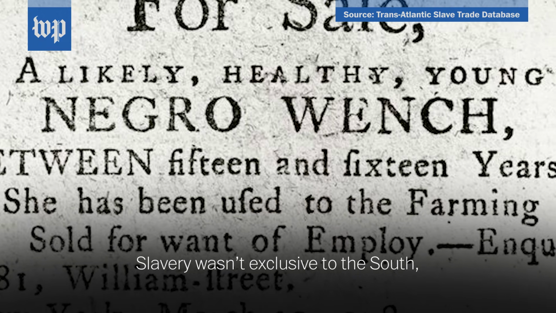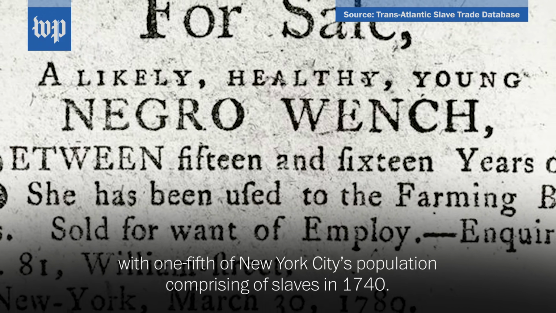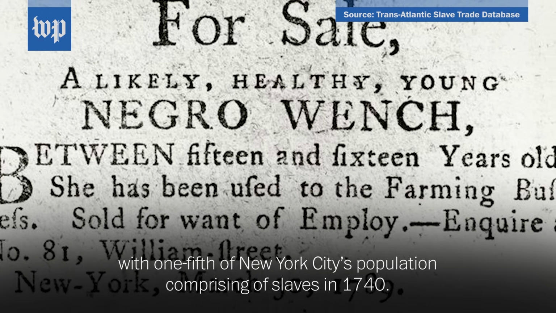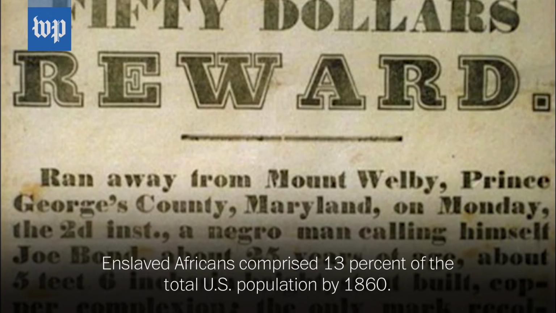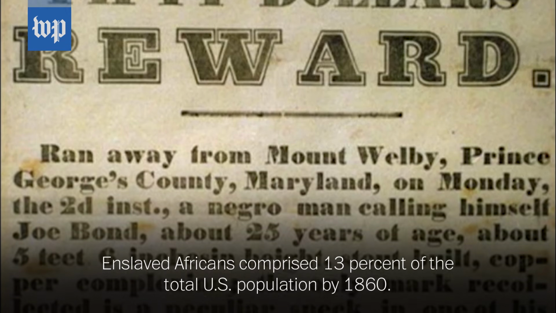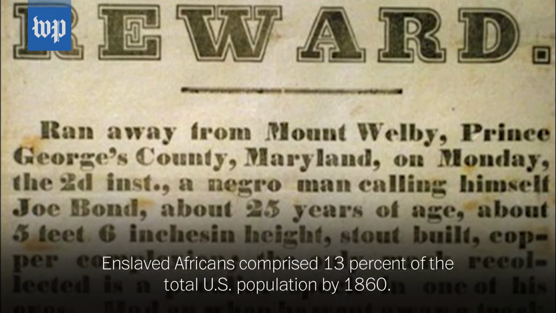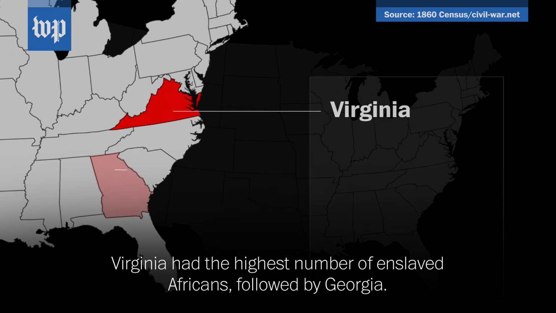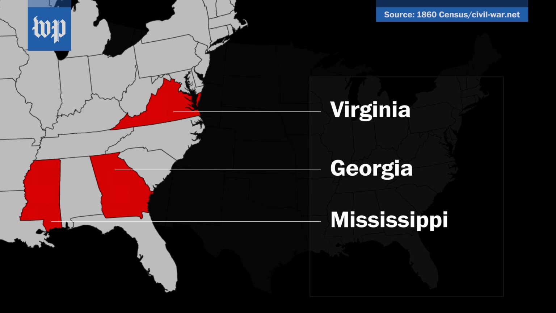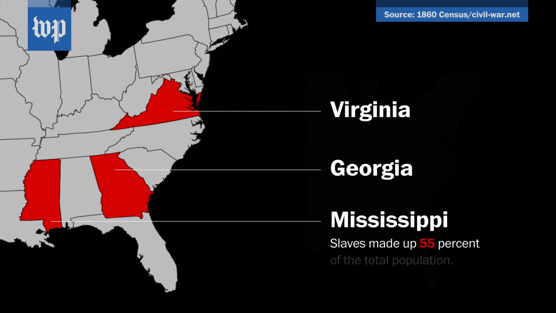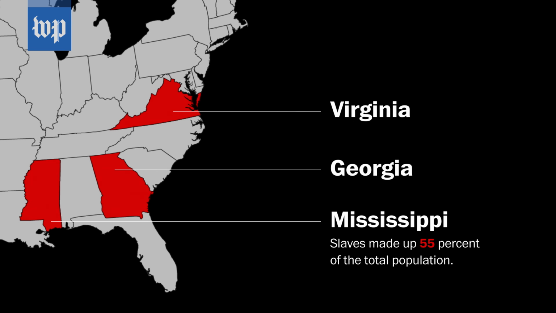Slavery wasn't exclusive to the South, with 1/5 of New York City's population comprising slaves in 1740. Enslaved Africans comprised 13% of the total U.S. population by 1860. Virginia had the highest number of enslaved Africans, followed by Georgia. Slaves made up 55% of the total population in Mississippi in 1860.